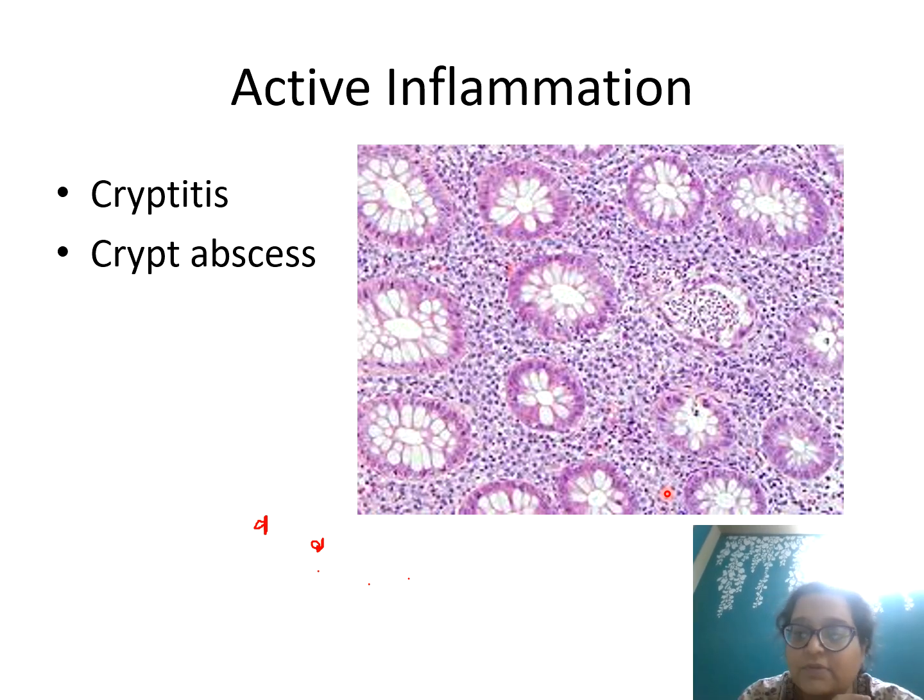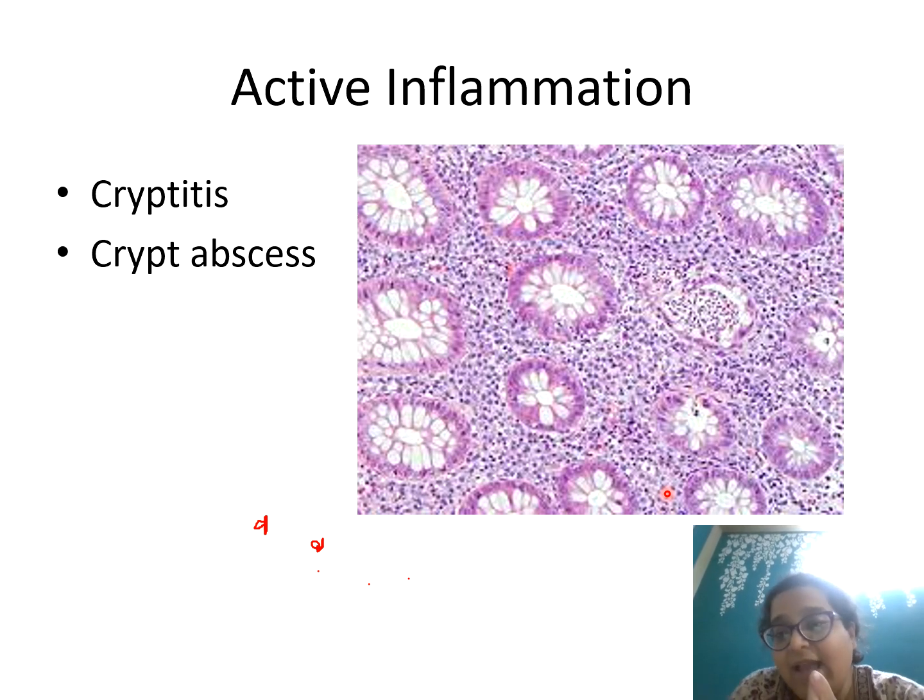This is the European Crohn's and Colitis Organisation guidelines for diagnosing IBD. They mention points, and then they tell you the level of evidence available for each point. Level of evidence means how true that might be, depending on the research published by meta-analyses and systematic reviews, what level of evidence each point has in the current scenario.